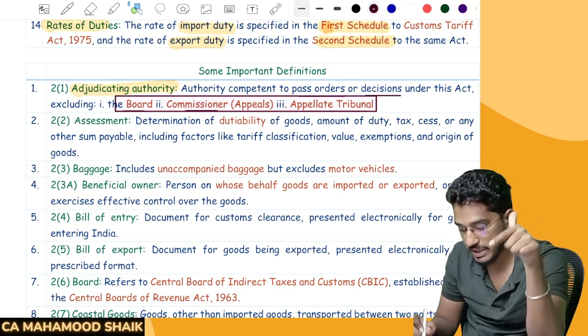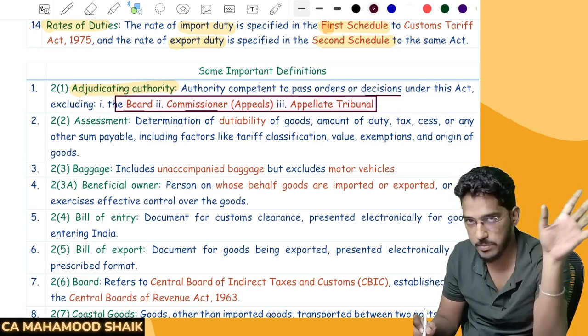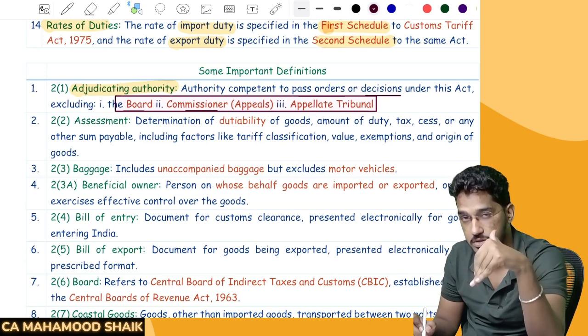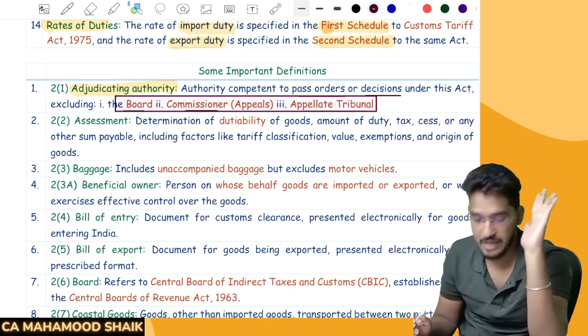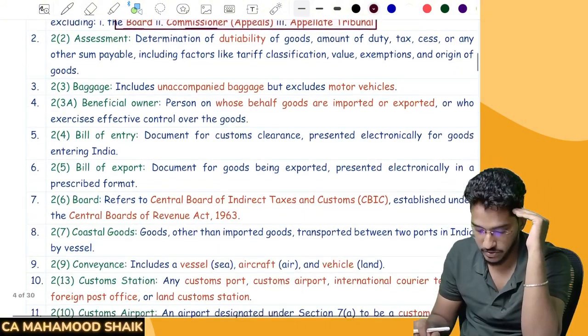These people, even though they are taking decisions and passing orders, will not form part of the adjudicating authority. Apart from these three, if anybody else has the power to pass orders or take decisions under this act, they all will get covered under the adjudicating authority definition.